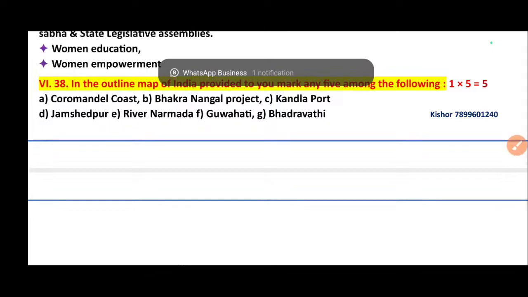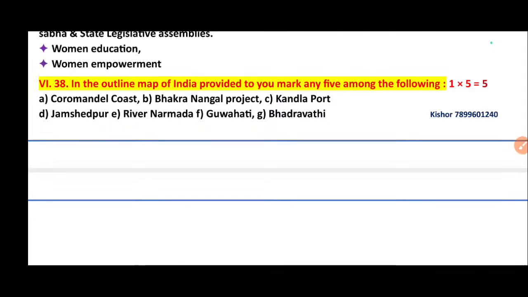Question main number 6. That's the 38th question. In the outline map of India provided to you, mark any 5 among the following. They gave Coromandel Coast, Bhakra Nangal Project, Kandla Port, Jamshedpur, River Narmada, Guwahati and Bhadravati.